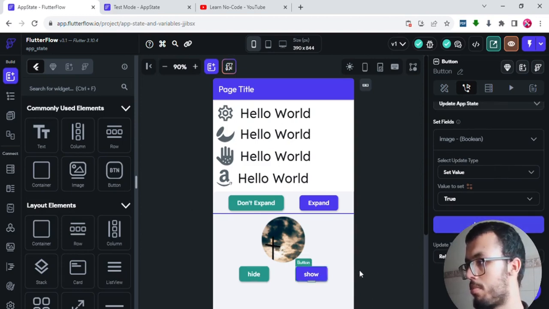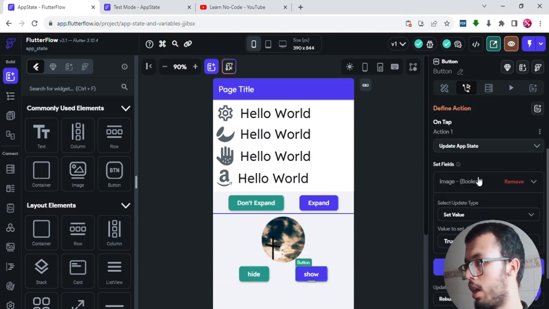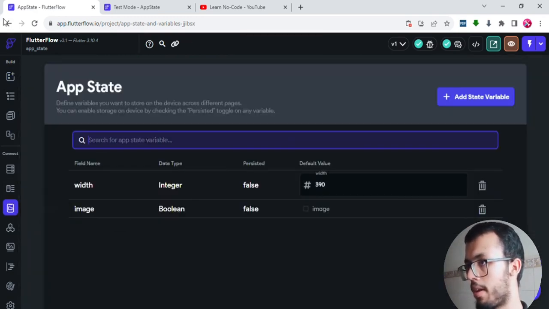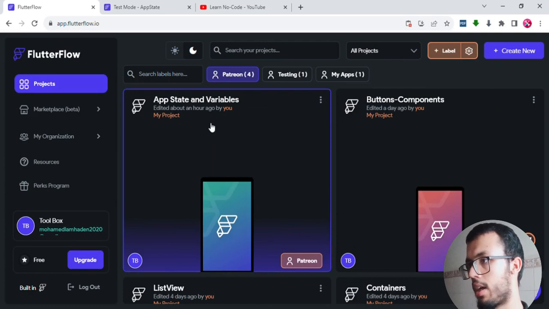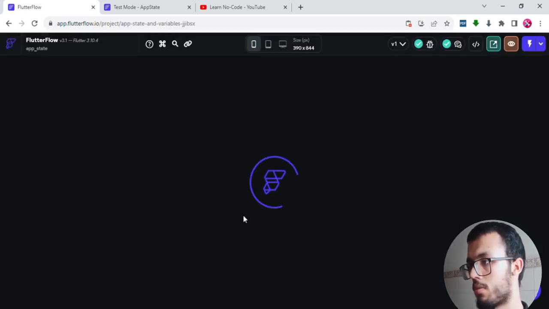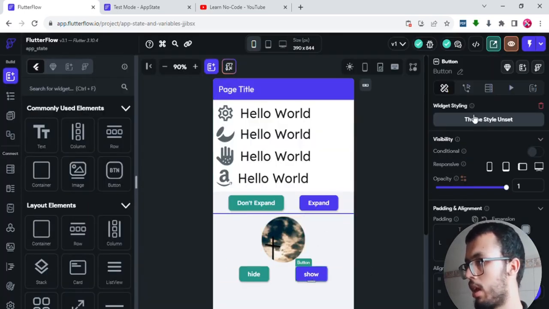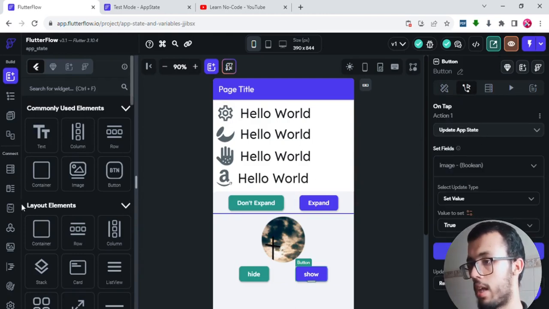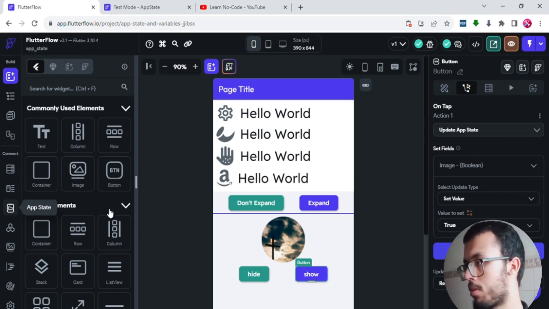So let me explain to you. This show button will go to that upstate, which is this one, by the way. Actually, I went out of that again, sorry for that. So I will select show, go to the action and explain what it does. It will update that widget state, or upstate, and set the value to true.